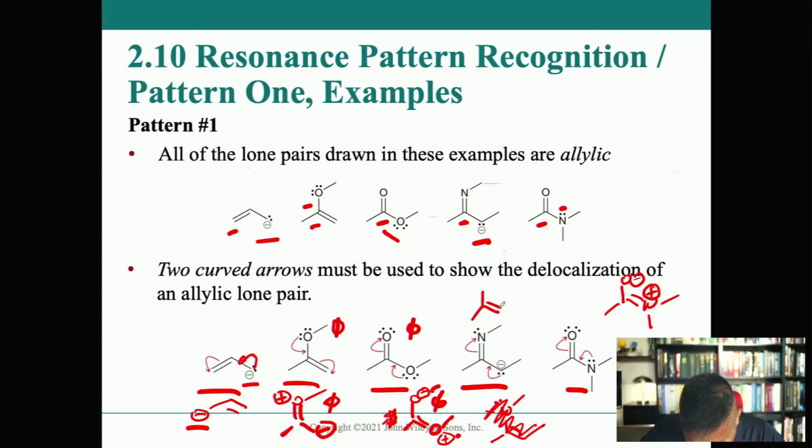Okay, there we go. And then nitrogen here, and then there, and then there. That's what it looks like, because now it has two lone pairs over here.